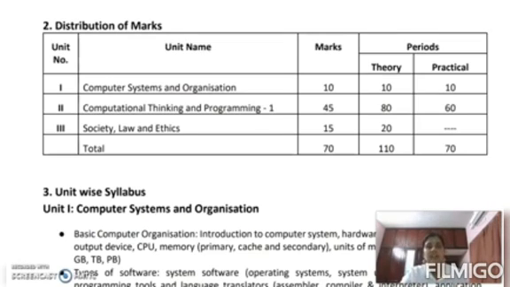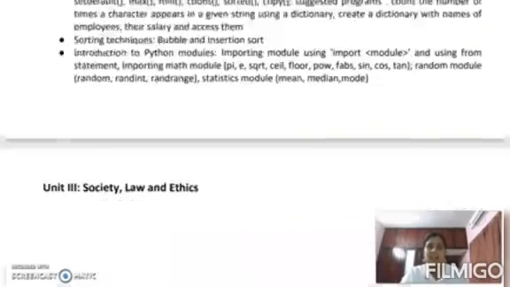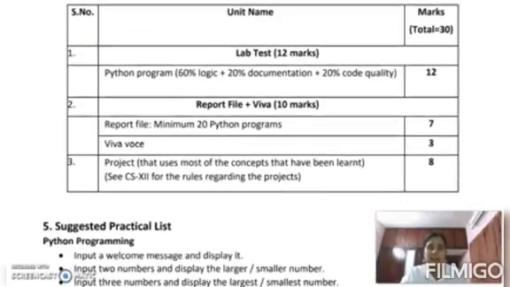In this unit, we will give a basic introduction about computers and our software. And second unit is computational thinking and programming. In this unit, there are some programming concepts as well as some algorithms, flowcharts, and Python programming is also there. And third unit is society, law and ethics, in which what is the responsibility of society while they are entering into internet, and what are the laws to secure our data, what is ethics in our internet. That is the third unit.